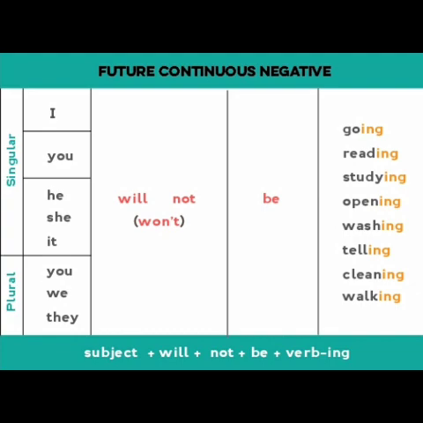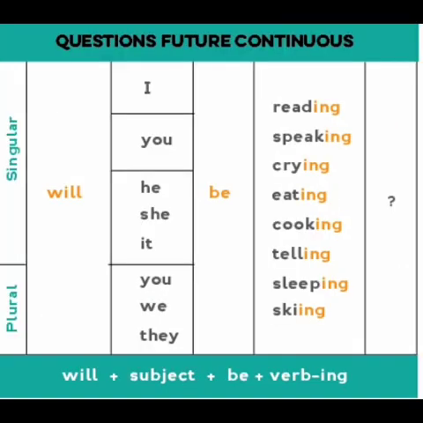For negative sentences, subject comes first, then comes will not or won't, which is followed by the verb plus ing in its first form. For example, I will not be coming or I won't be coming. For interrogative sentences, will comes first, then the subject, and then comes the verb in its first form plus ing, and the whole sentence ends with a question mark. For example, will you be coming?